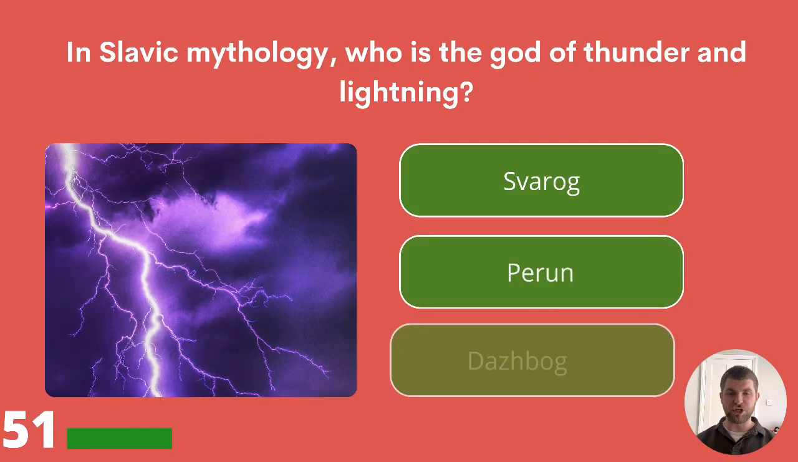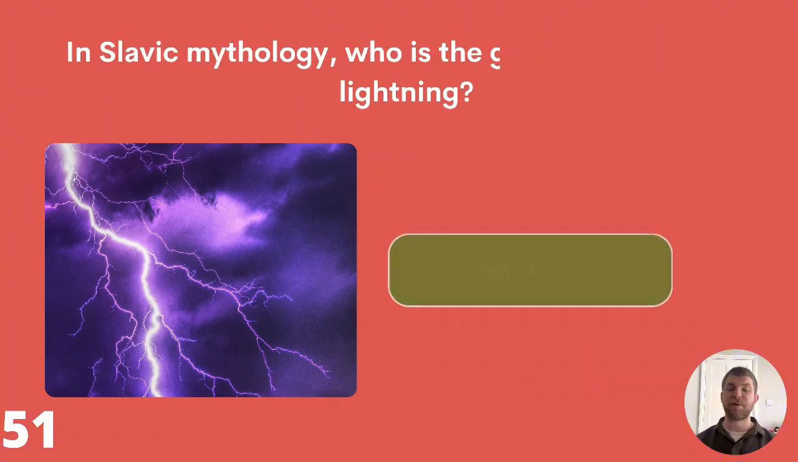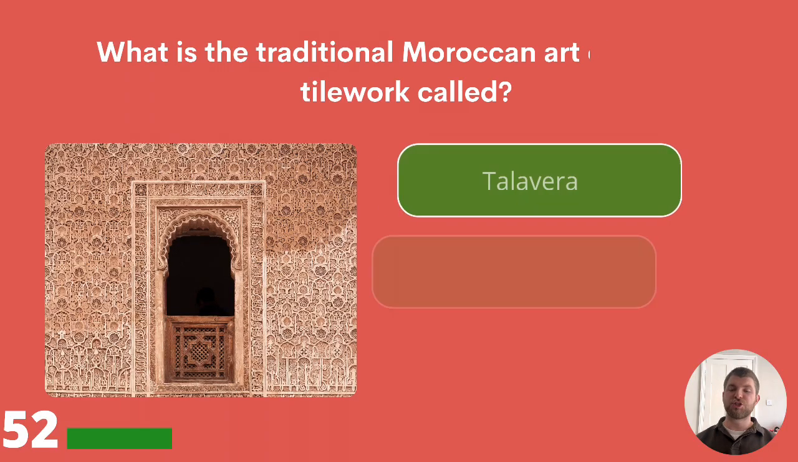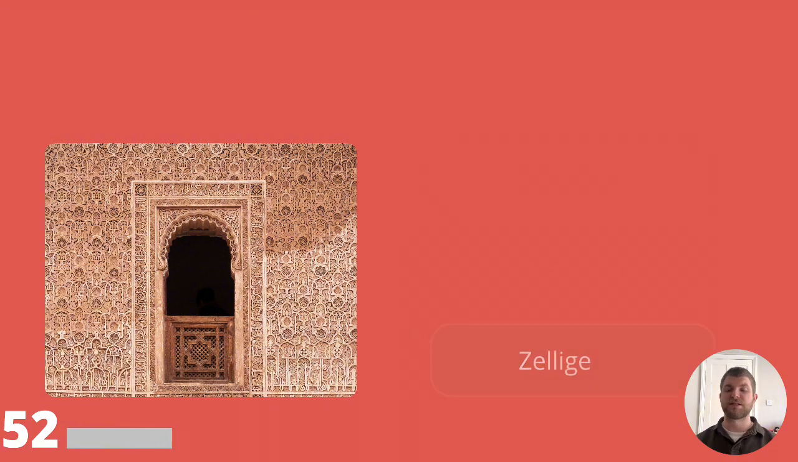In Slavic mythology, who is the god of thunder and lightning? Svarog, Perun, or Dazbog? The answer is Perun. 52. What is the traditional Moroccan art of mosaic tile work called? Talavera, Majolica, or Zellige? The answer is Zellige.